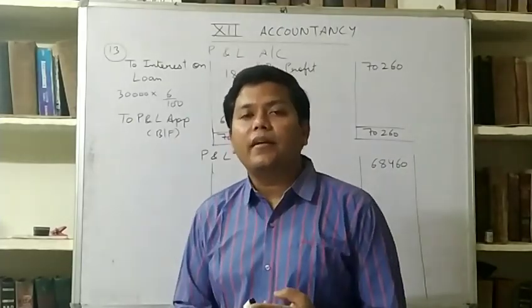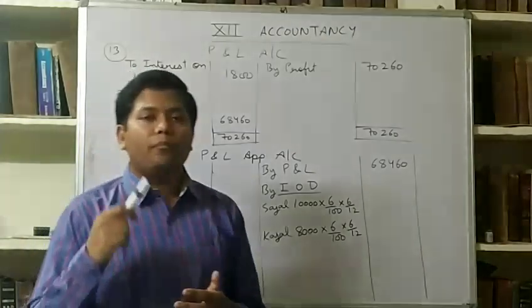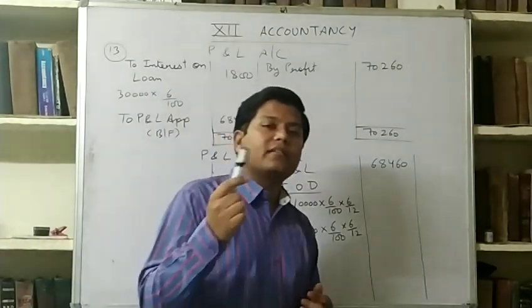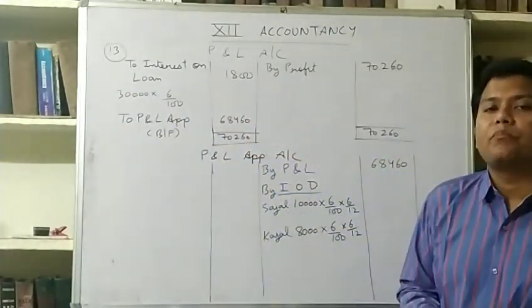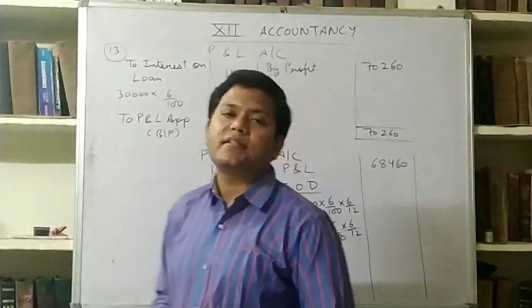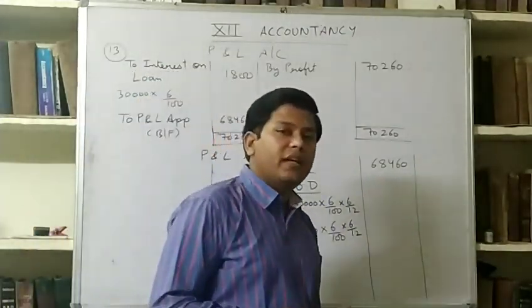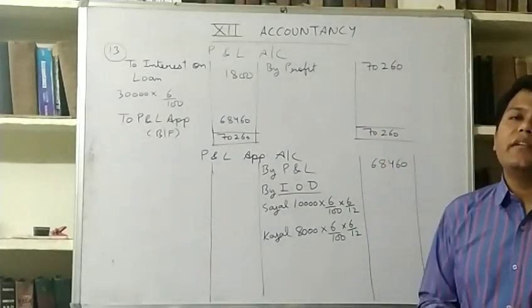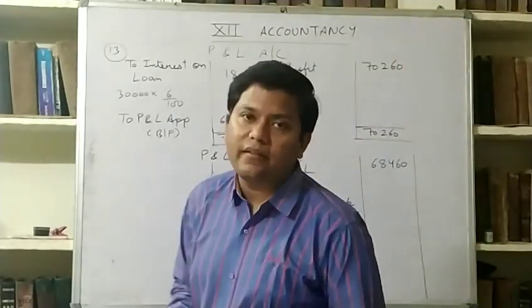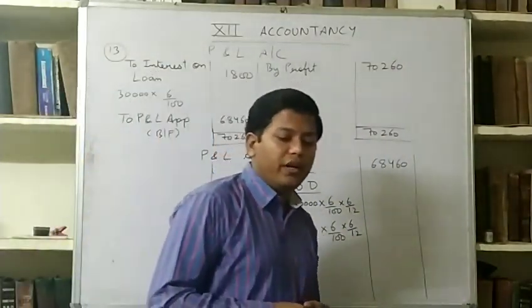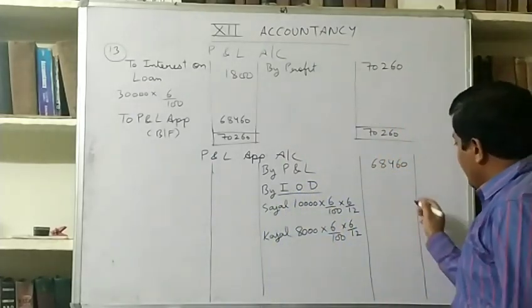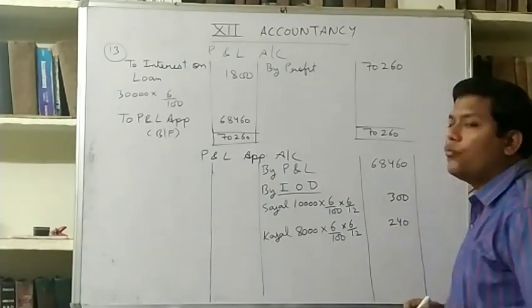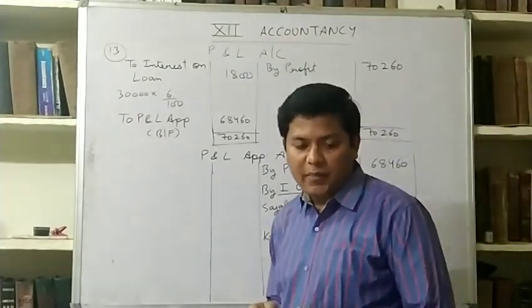We assume that he has withdrawn the amount per month in the middle of the month, and whenever some person makes drawings in the middle of every month, then 6 months interest is to be charged on drawings. This is a general assumption, you have to do it. Now it will be 300 and 240. This is correct. Remember that.